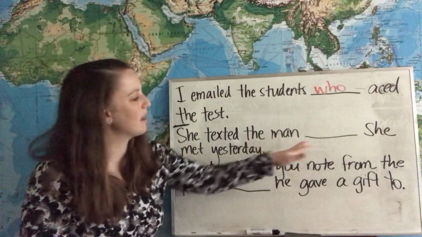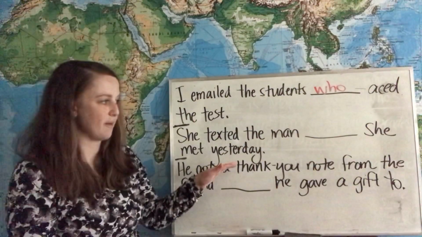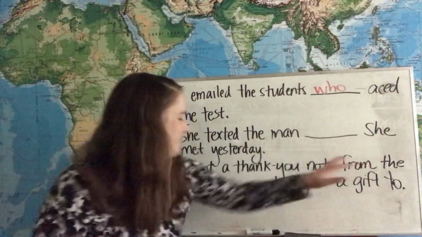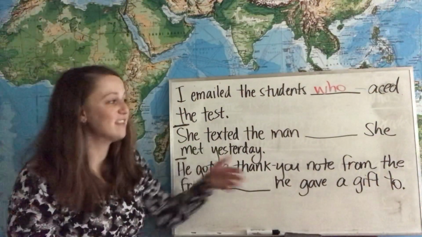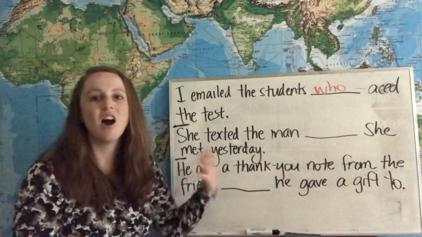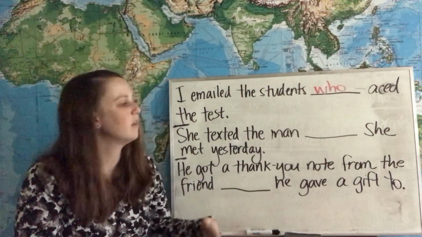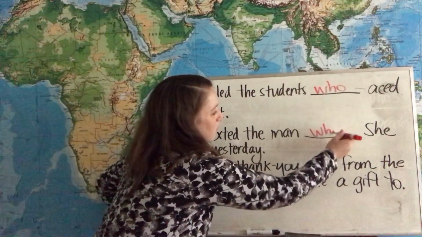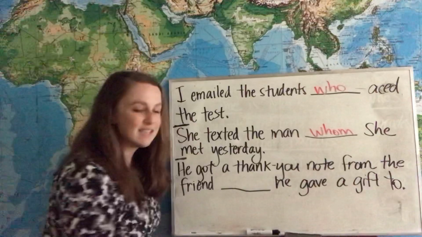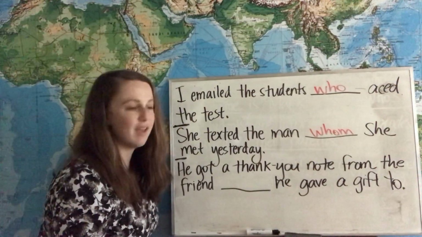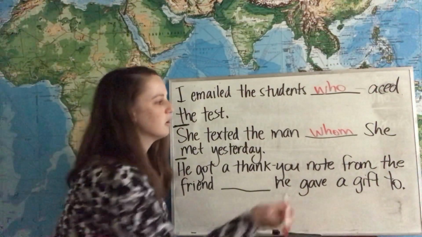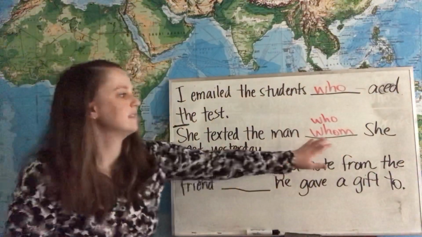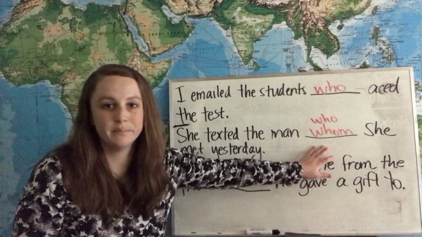Now let's look at our second example. She texted the man blank she met yesterday. Our adjective clause here is blank she met yesterday. And in this case, our relative pronoun is the object of this clause. So we can use whom. As I said before, it's also okay, at least when you're speaking, to use who in this case, even though this is the object of the clause.